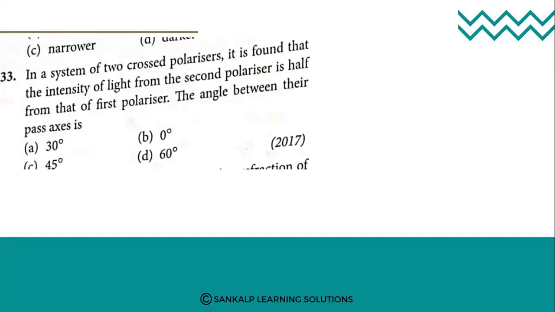Option C. Next question. In a system of two crossed polarizers, it is found that the intensity of light from the second polarizer is half that of the first polarizer. The angle between their pass axes is?